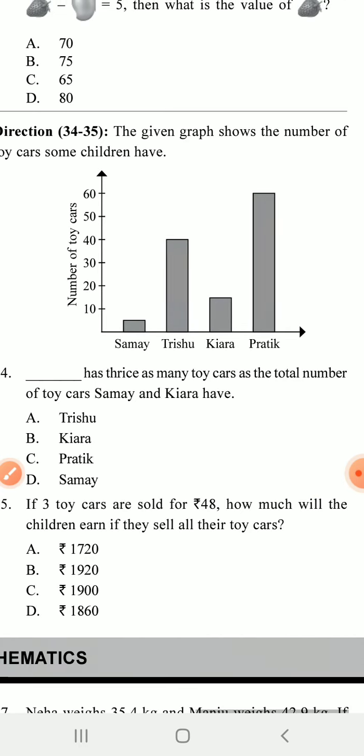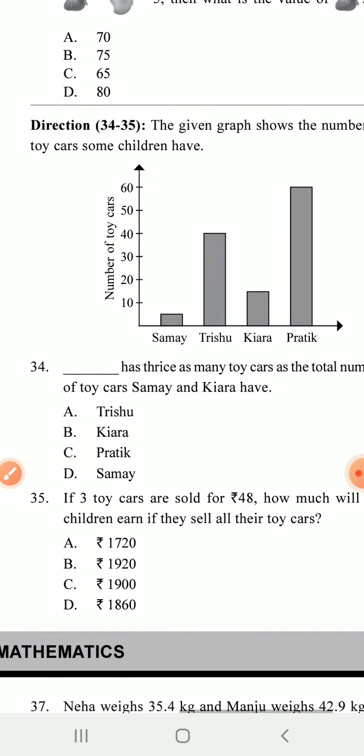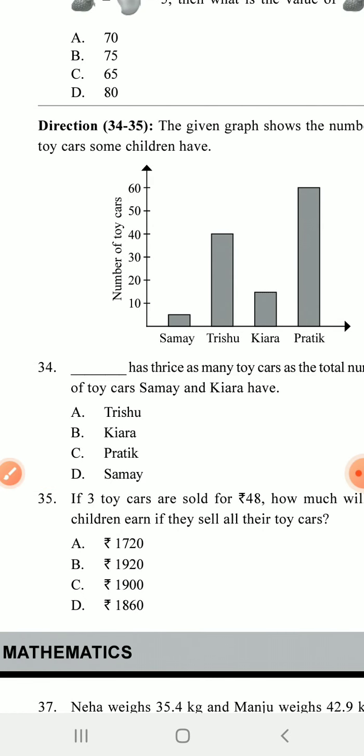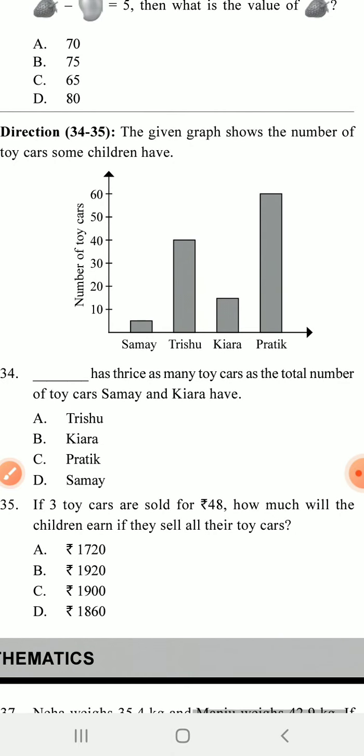Now directions for 34 to 35. The given graph shows the number of toy cars some children have. Child names are given on the x-axis and the number of toys on the y-axis. The question is: Trisu has thrice as many toys as the total number of toy cars Samay and Kaira have. C is the answer, Pratik.